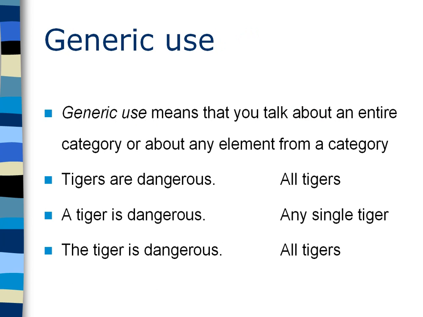Then there's a thing called generic use. It means that you talk about an entire category or about an element from a category. For instance, you can say, tigers are dangerous, and you talk about all tigers. A tiger is dangerous, and you just talk about any single tiger, or the tiger is dangerous, and then you do not talk about one specific element, one specific item that you have in mind, but you talk about all tigers. The tiger is dangerous. So these are some specific examples that are specifically used to talk about the entire category.